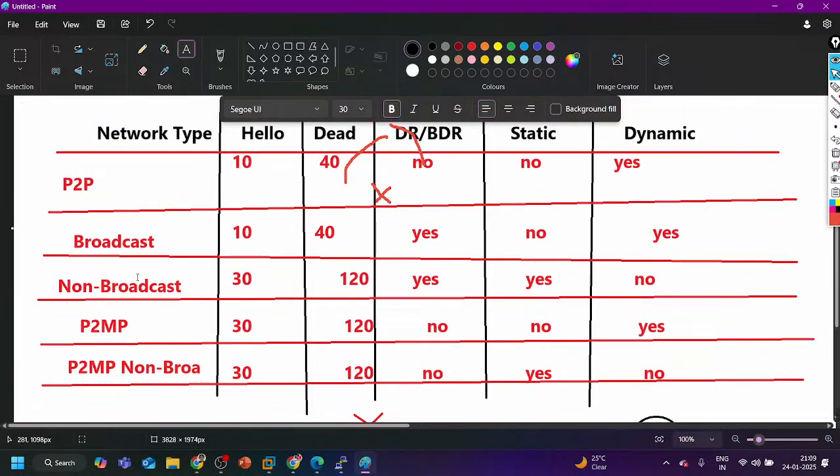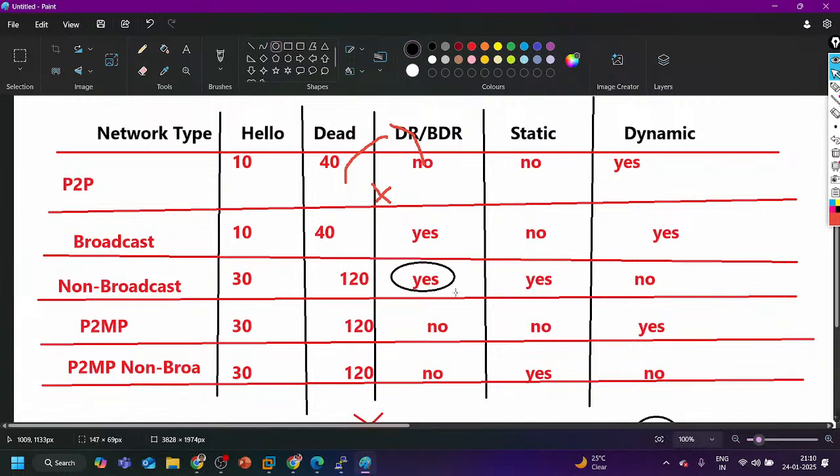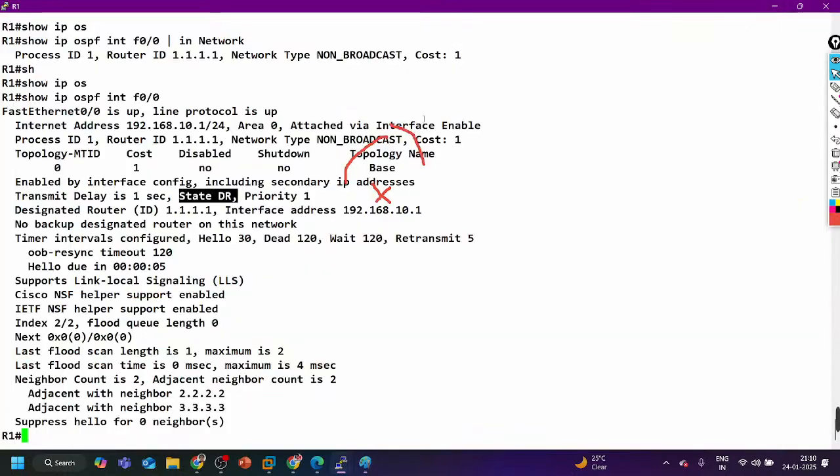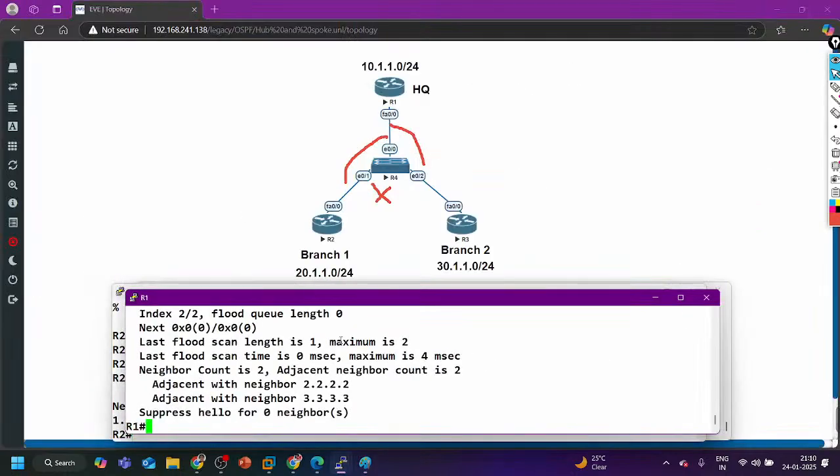What I said? In non-broadcast, DR router is there, yes, it's clear. You are correct. Sorry, I was thinking about the static neighborship.